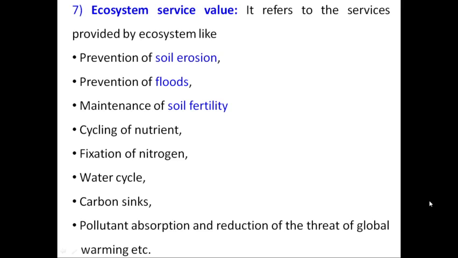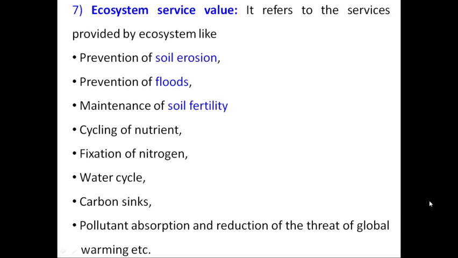So, biodiversity or the plants sink carbon dioxide from the atmosphere. So, these are also known as carbon sinkers. Biodiversity also helps in pollutant absorption and reduction of the threat of global warming, etc.